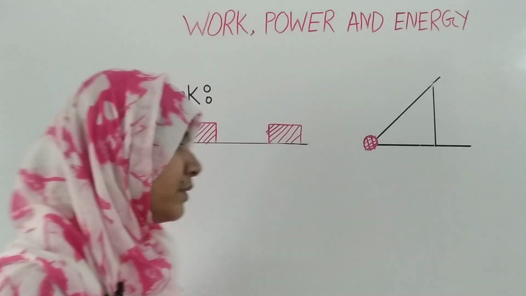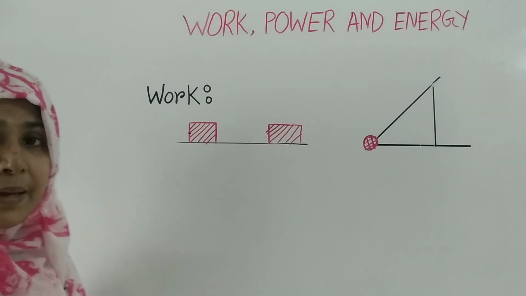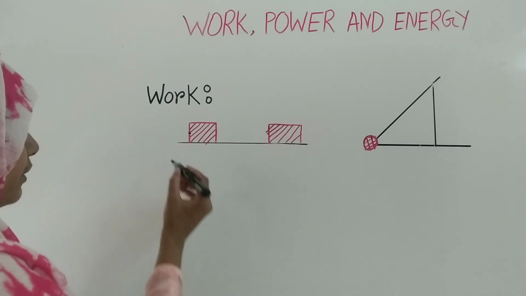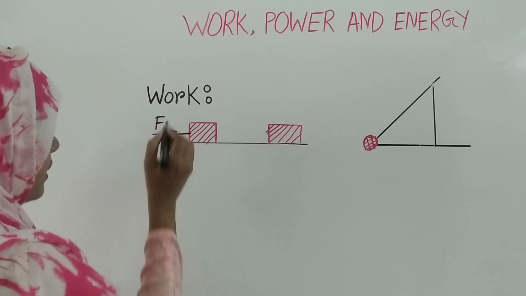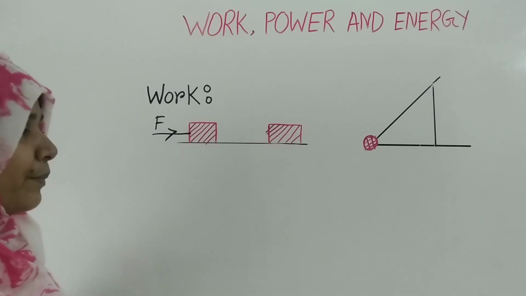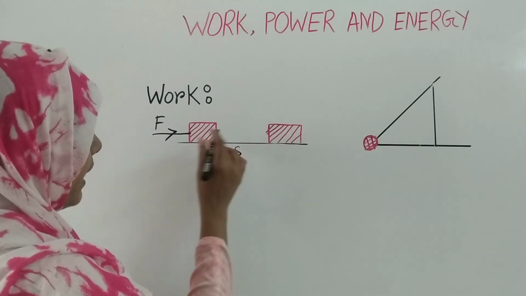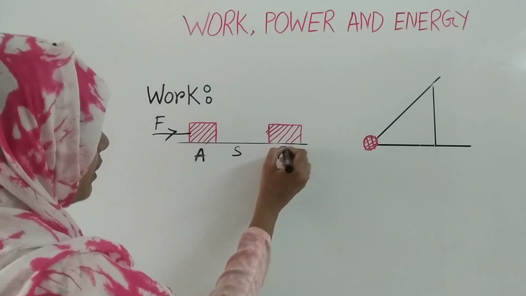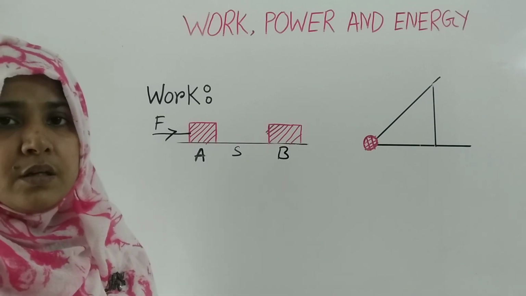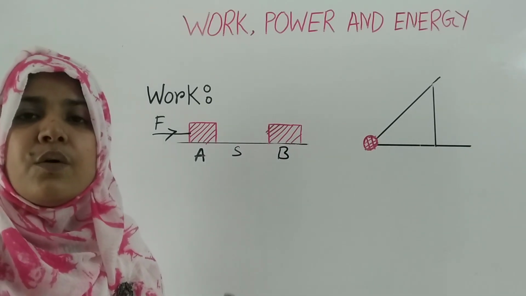Here you can see that there are two diagrams. In the first diagram, suppose I apply a force F on this object, and as a result, this object is displaced S meters and comes from point A to B. As displacement takes place, we can say that work is done.